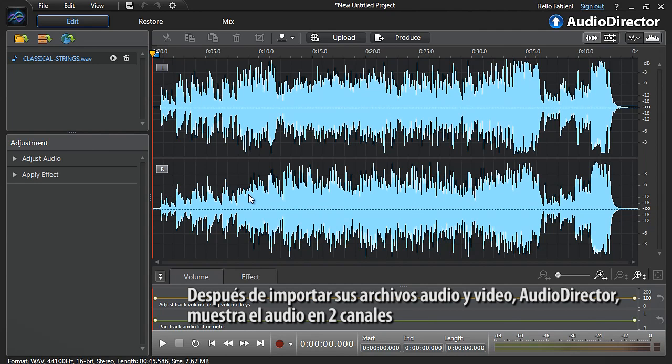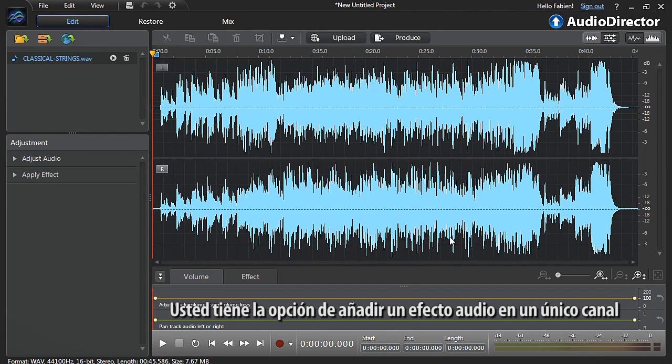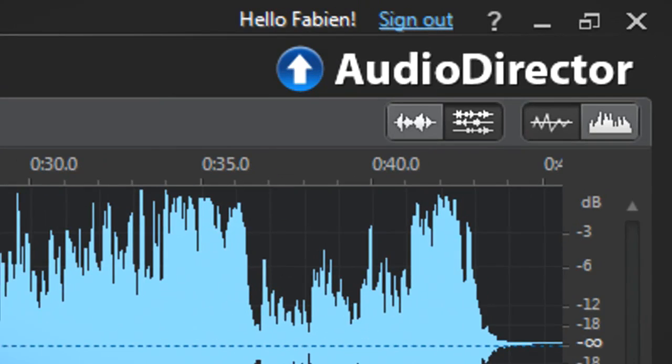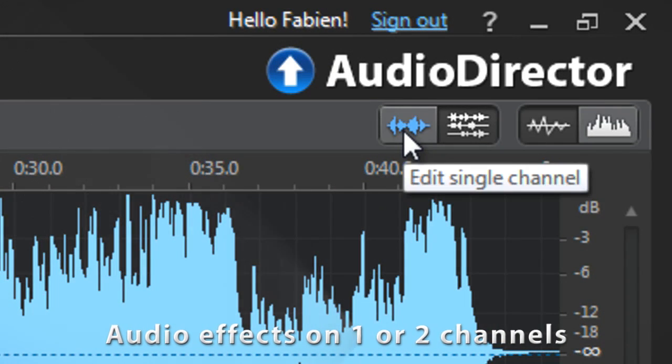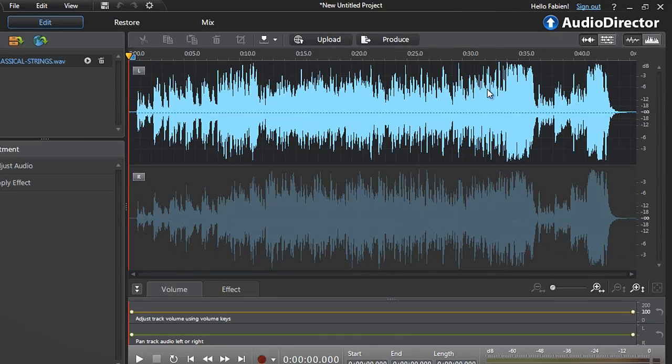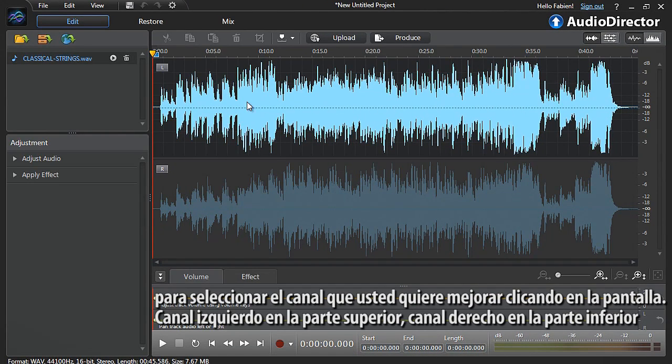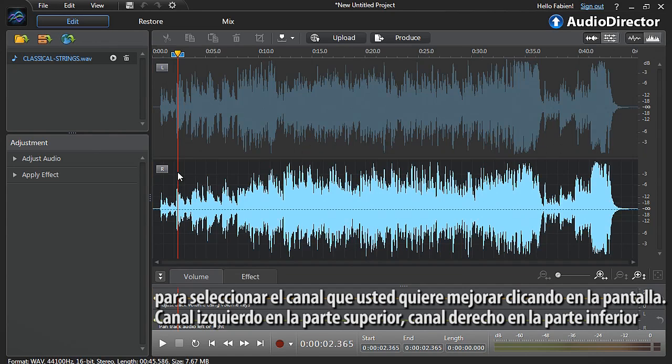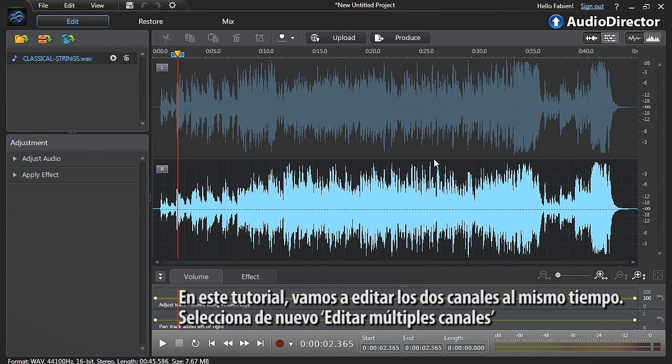After importing your video or audio file, by default, AudioDirector displays the audio with two channels. You have the option of adding audio effects to only a single channel. Click the Edit Single Channel button at the top. Then select the channel you want to enhance by clicking it on the screen: left channel at top or right channel at bottom. For this tutorial, let's edit both channels at the same time. Reselect the Edit Multiple Channels button.